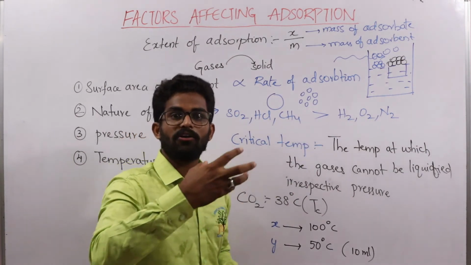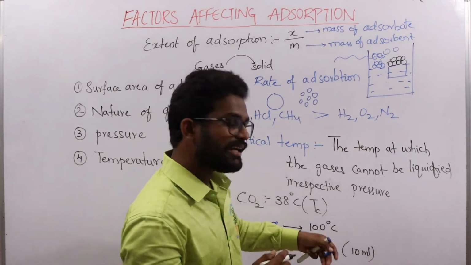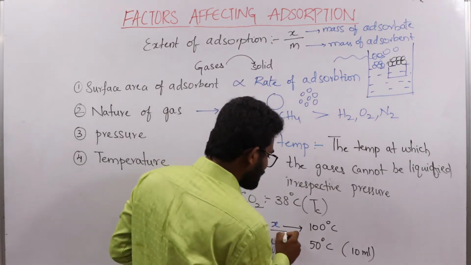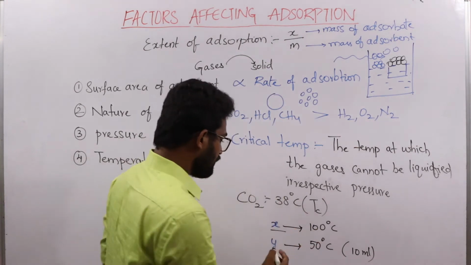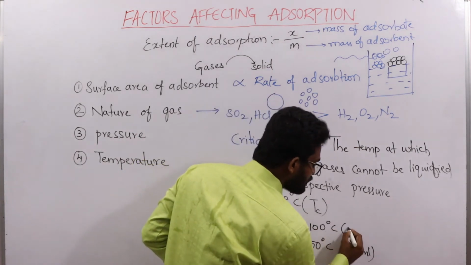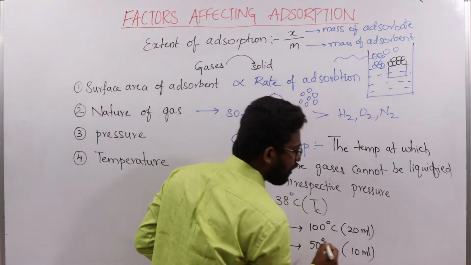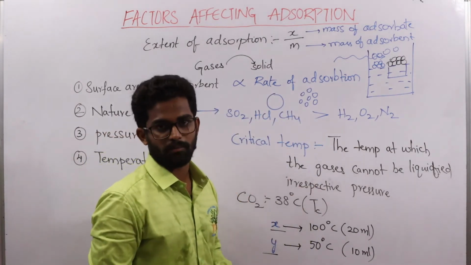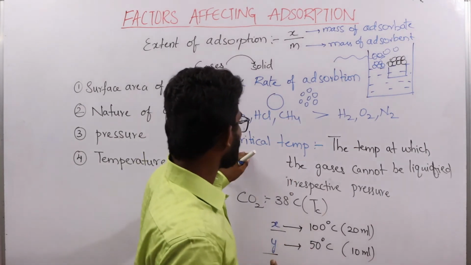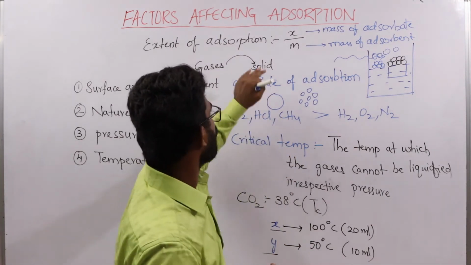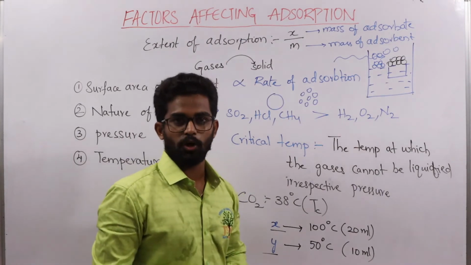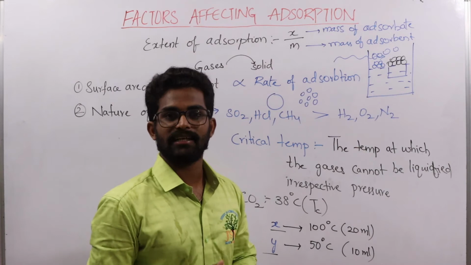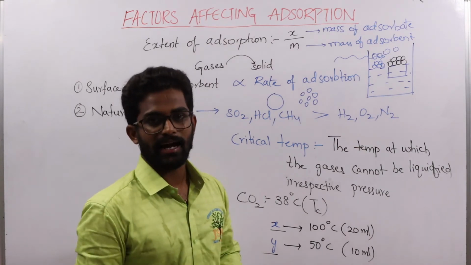So the amount of gas liquefied as we increase the temperature will be more. So the gas X is more adsorbed when compared to the Y. So approximately 20 ml of gas is liquefied and is adsorbed onto the adsorbent. So that is how the critical temperature plays a role in the extent of adsorption. I will give you one example of how the extent of adsorption depends on the critical temperature.